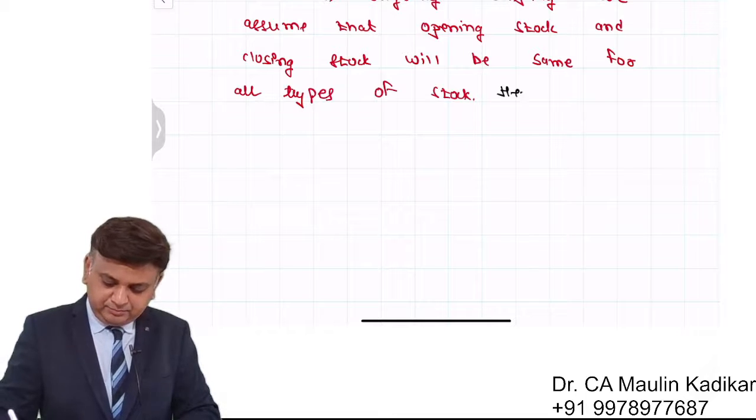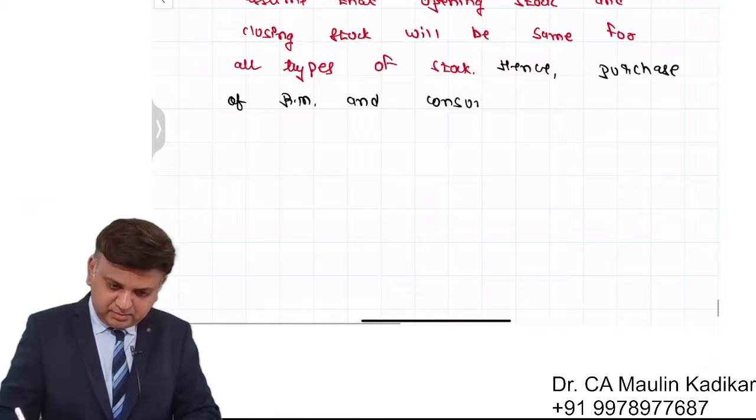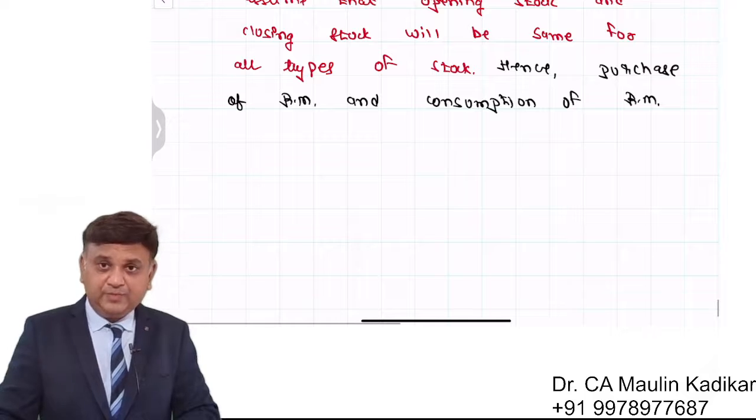Hence, purchase of raw material and consumption of raw material would be same.